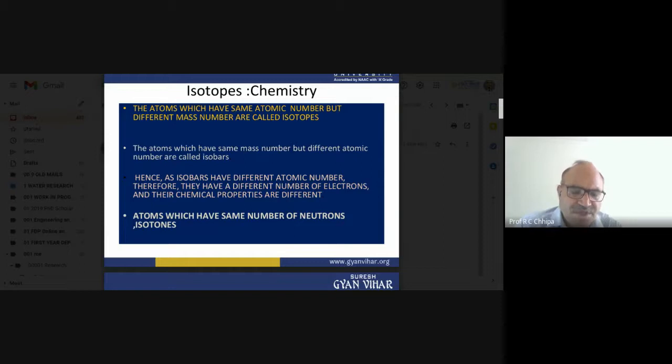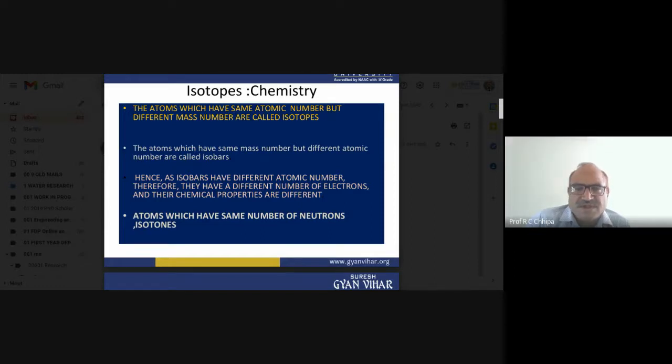So if we take any element, in those atoms the atomic number is the same, but their mass numbers are different. So they are called isotopes of each other.